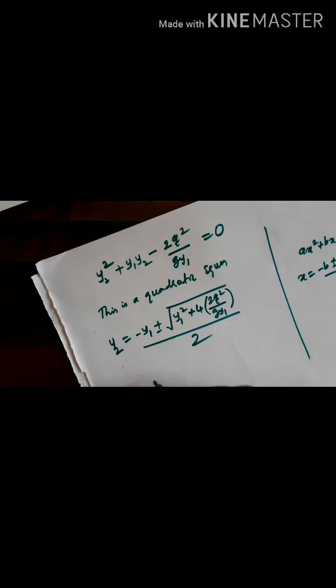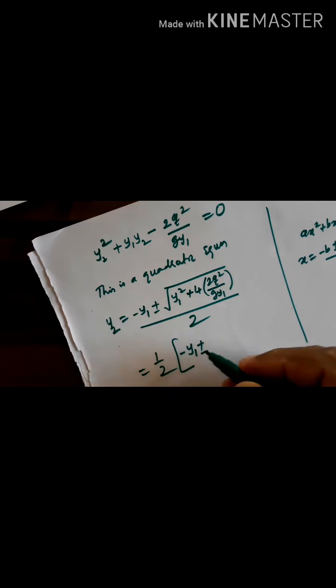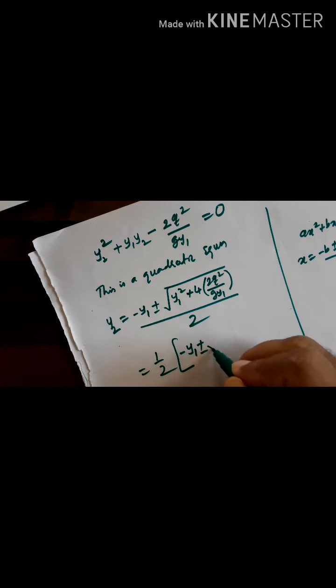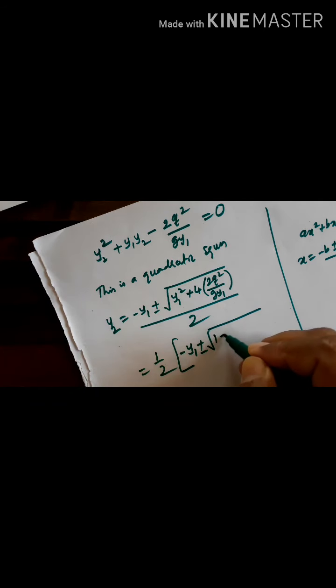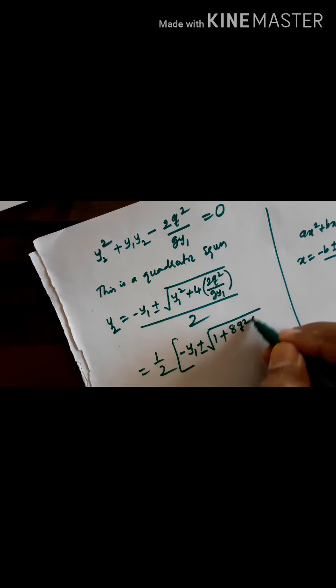We get half into bracket minus y1 plus or minus root of, simplifying this, y1 square into 1 plus 8q square divided by g